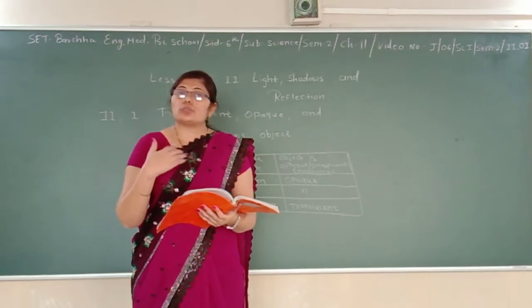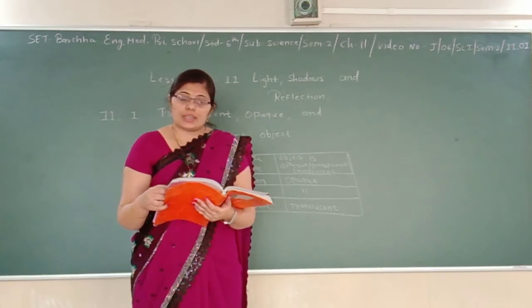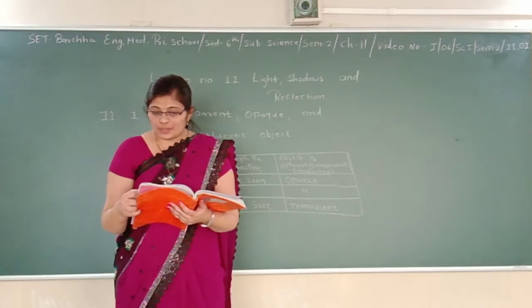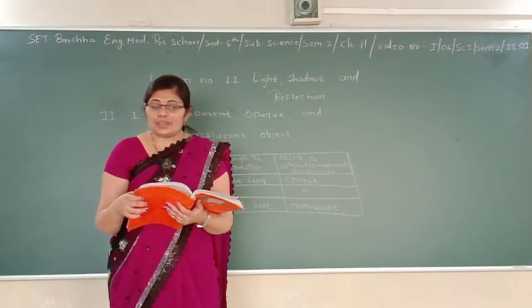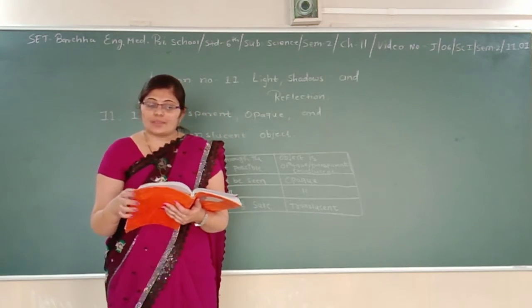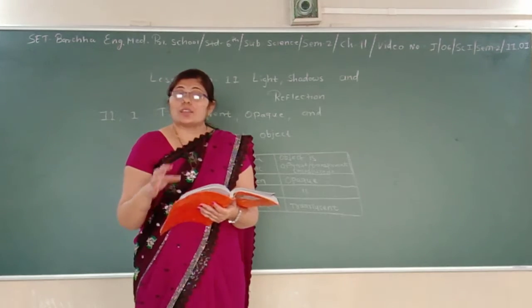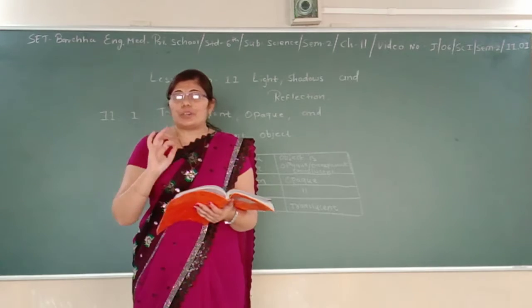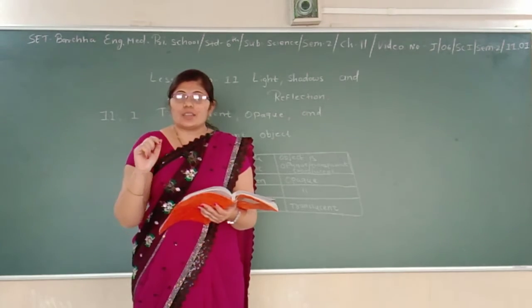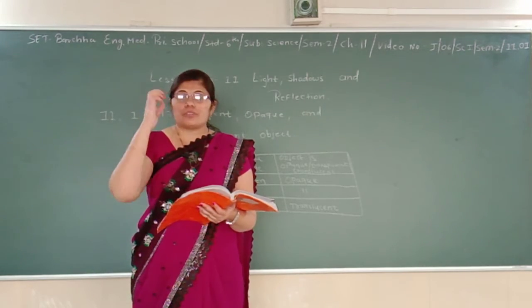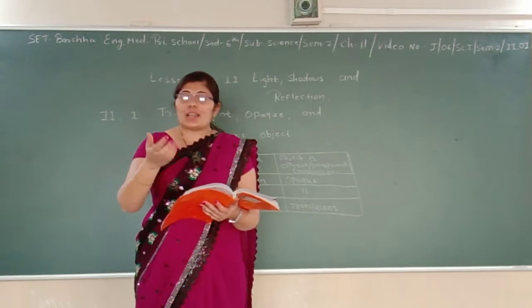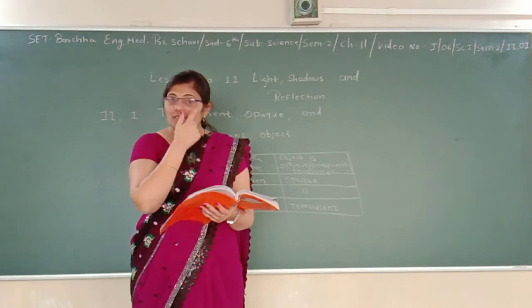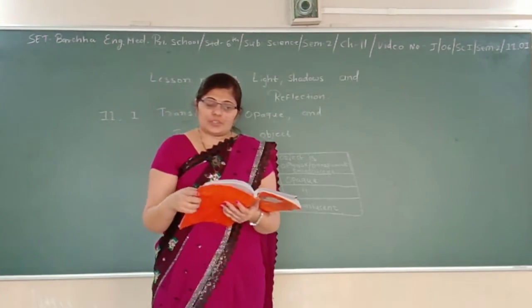So I cannot see through this book. If you are able to see clearly through an object, it is allowing light to pass through it and is transparent. The best example of a transparent object is my spectacles. A spectacle is also an object which is between the object and my eyes. So the spectacle is transparent.